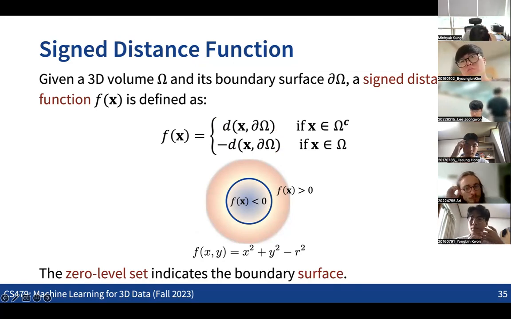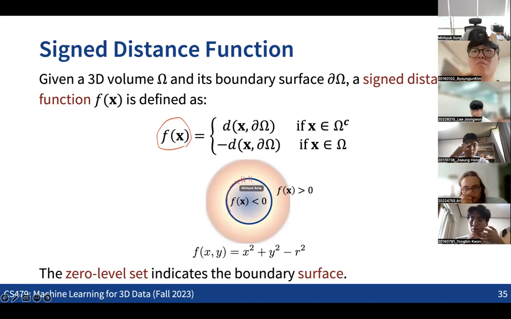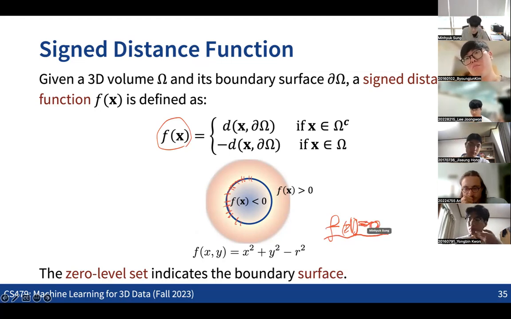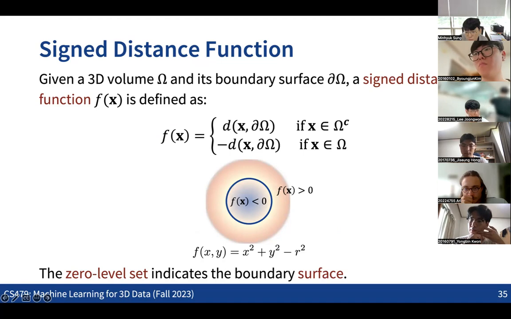And then once we have this implicit function, we can find the boundary of the shapes by taking the set of points which output 0, right? If we take all the points for which the output of the function becomes 0, the set of these points will form the boundary of the 3D shape. So that will be the case where we are recovering the surface of the 3D shapes.